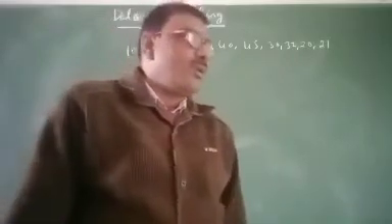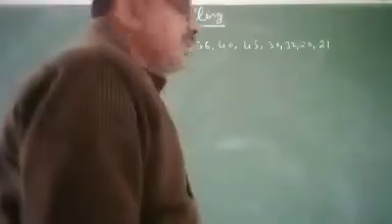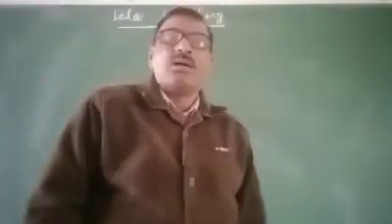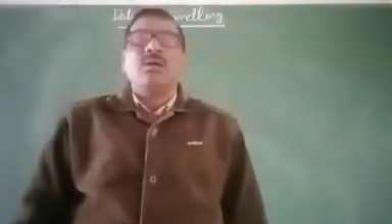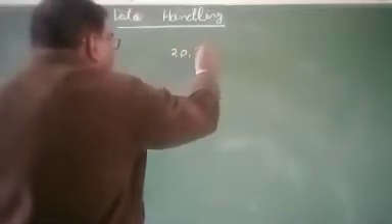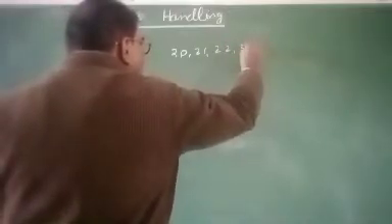So now next is arithmetic mean. How to find the arithmetic mean of any data? Or we can say, how to find the mean of any data. Suppose we have to find the mean of 20, 21, 22, 30.